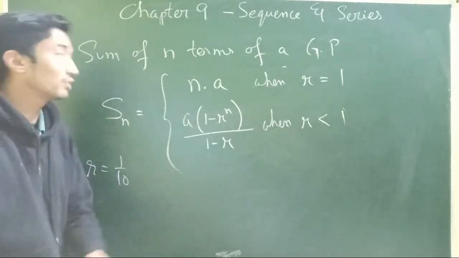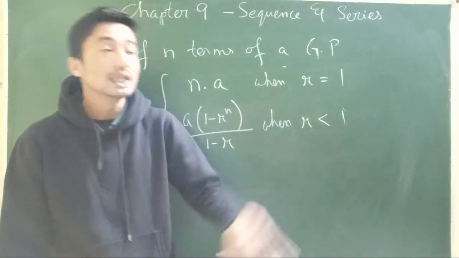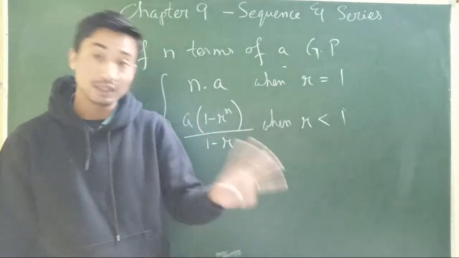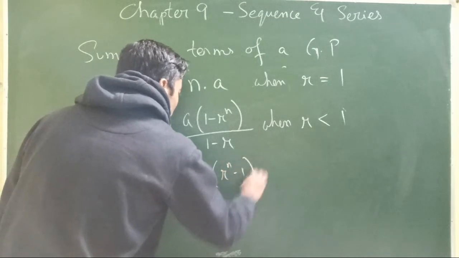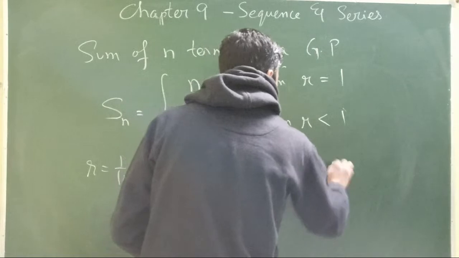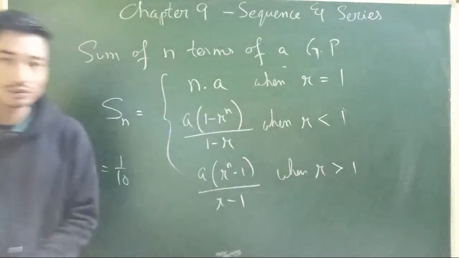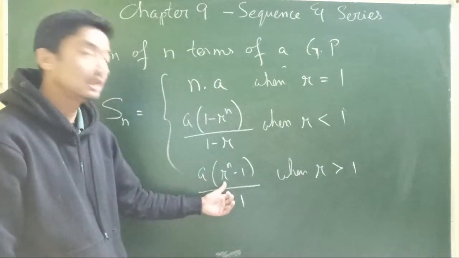Of course we have only 3 options, isn't it? Whatever value of r you get, either it will be 1, greater than 1, or less than 1. And the other formula will be a into r power n minus 1 divided by r minus 1. This is when r is greater than 1. So don't be confused how to use this formula: if r is greater than 1, you write r in the front.